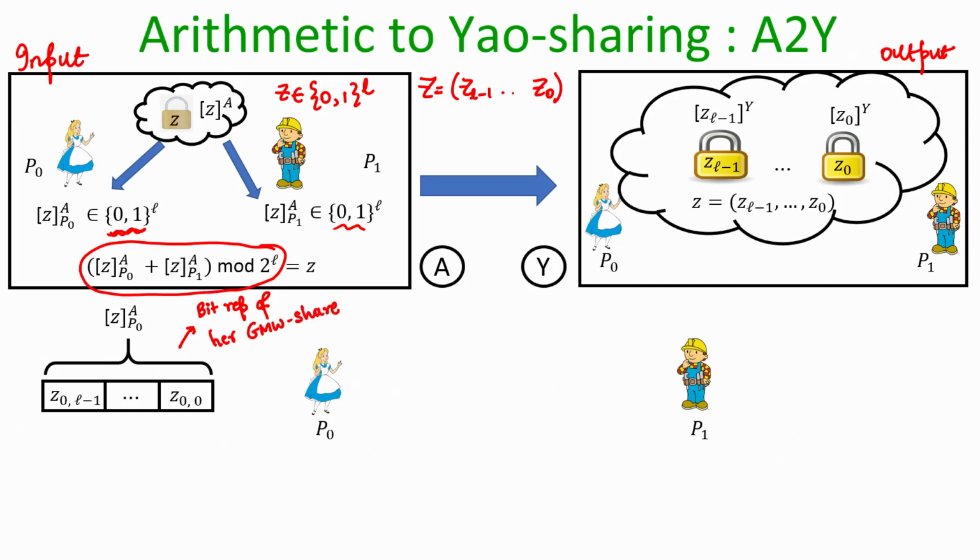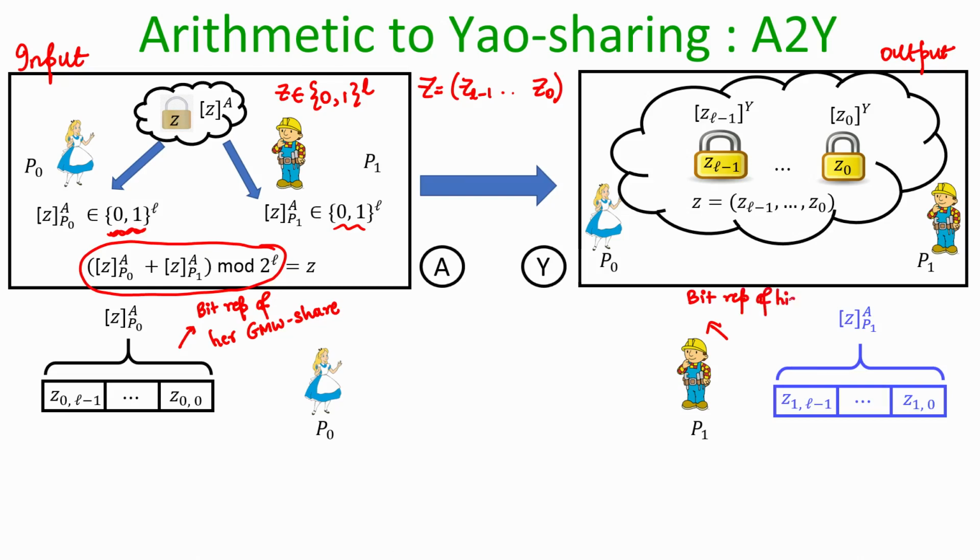I am focusing on the bit representation of her GMW share, and in the same way Bob has his GMW share. So, we focus on the bit representation of his GMW share.